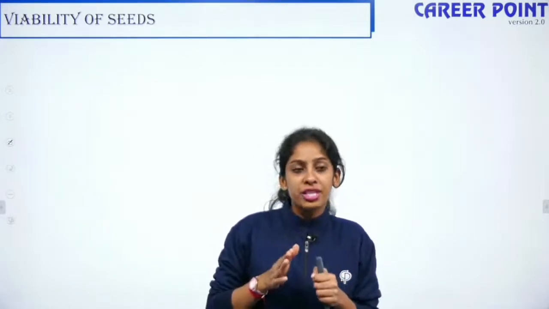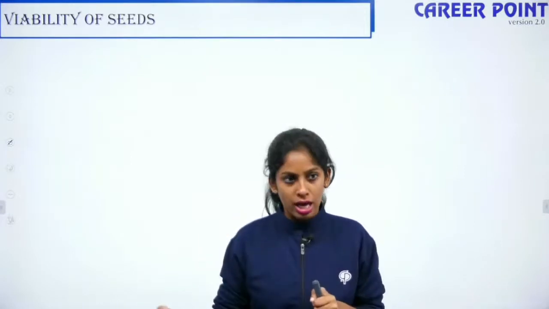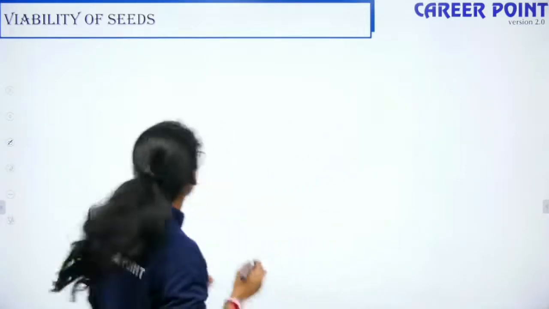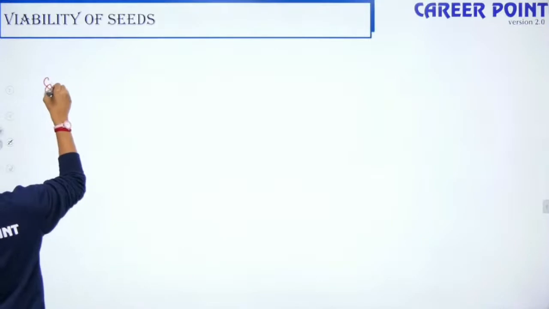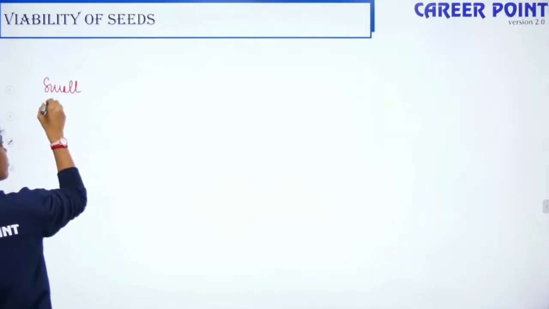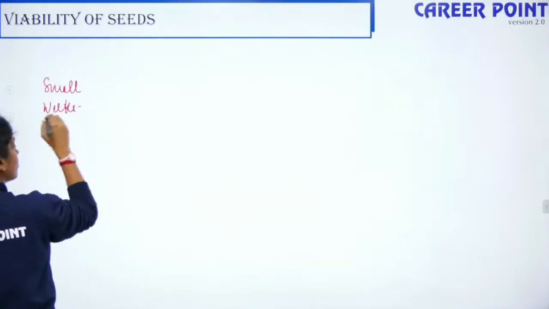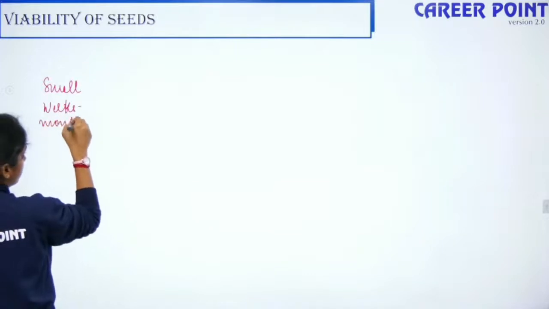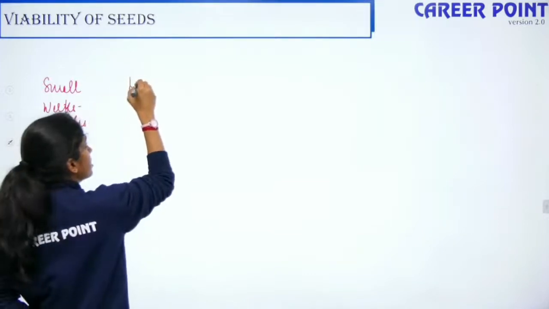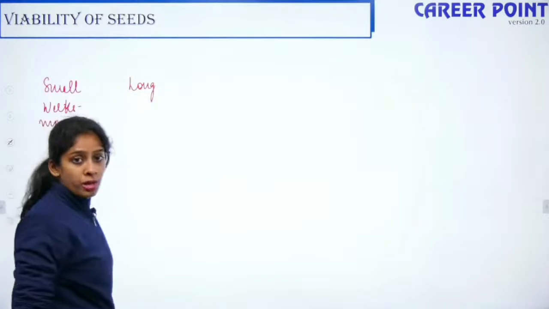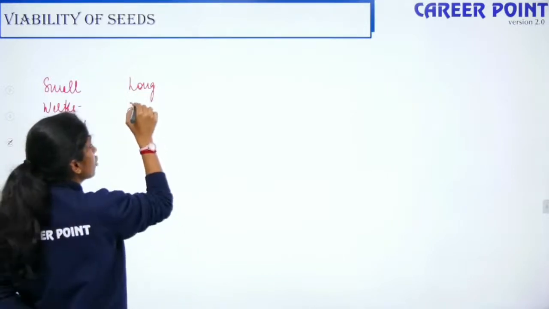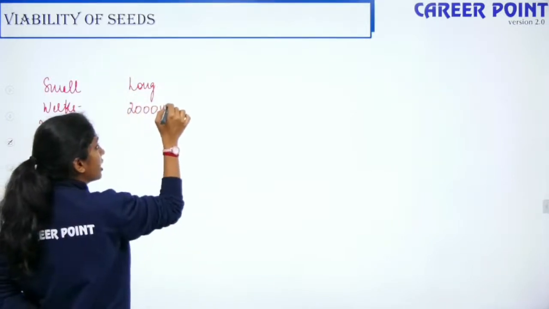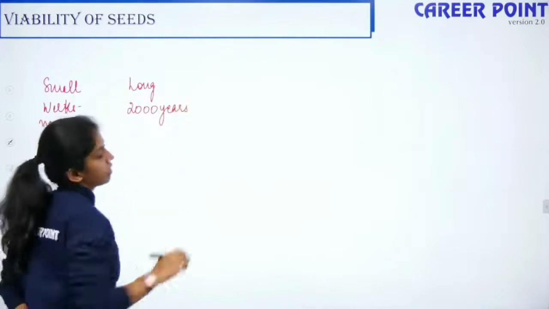So viability of seeds varies from one plant to another, right? Viability can be very short, only for 1 month, or from weeks to months alone. Sometimes the viability of the seed can be very long. Maybe the seed is preserved for 2000 years and can still give rise to a new plant.